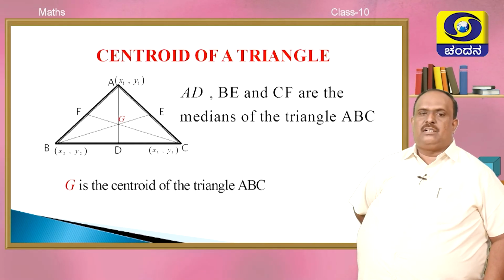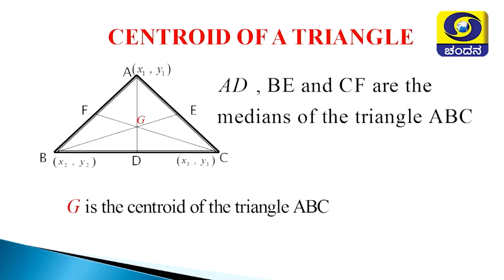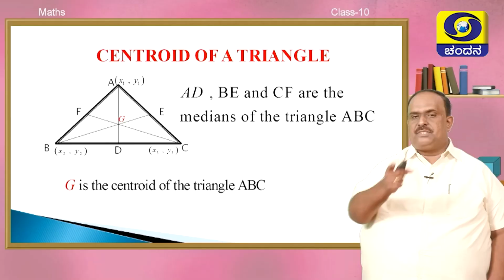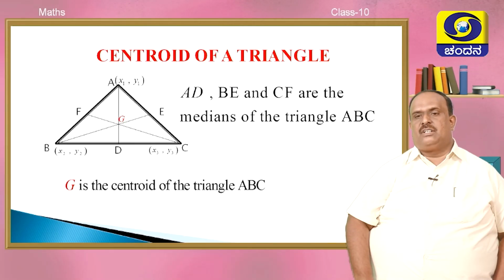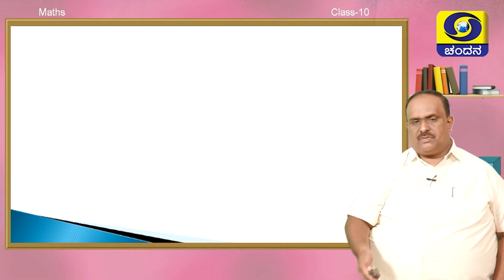Look at this triangle. Now take the median AD. If AG is 2 units, GD will be 1 unit. That is what 2:1 ratio means. Now add 2 and 1, you will get 3. That is why G is called point of trisection. In the same way, if BG is 2x units, GE will be x units. On the same lines, if CG is 2x units, FG will be 1x unit. That is point of trisection.